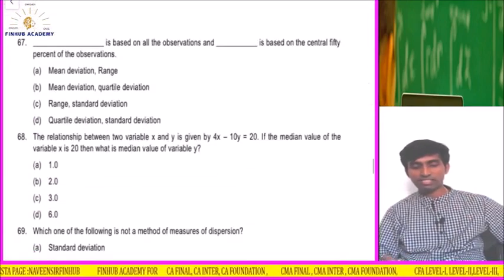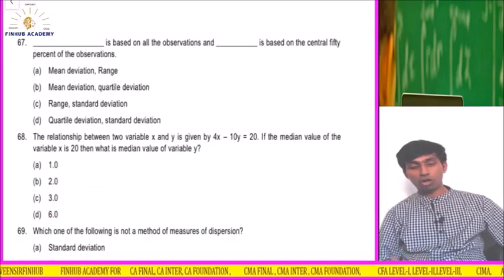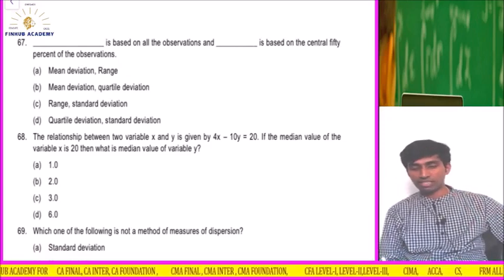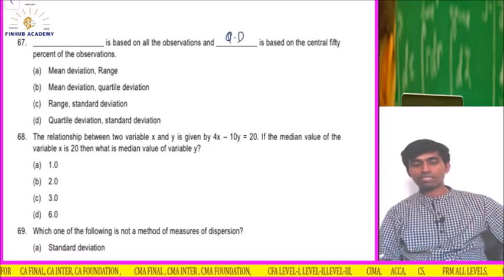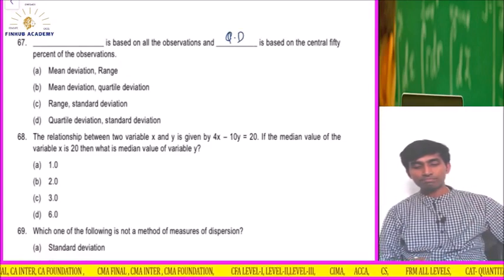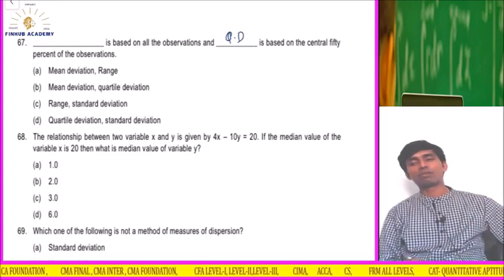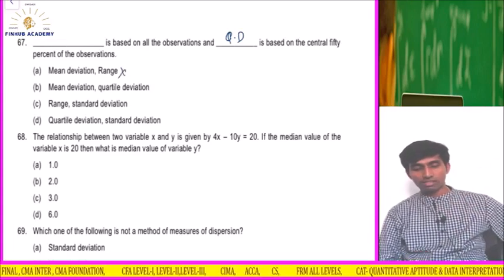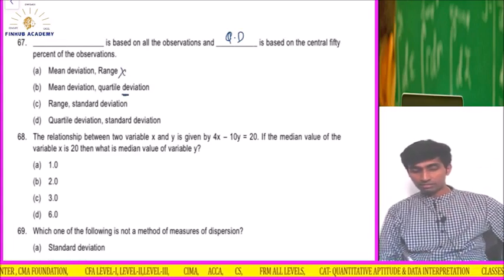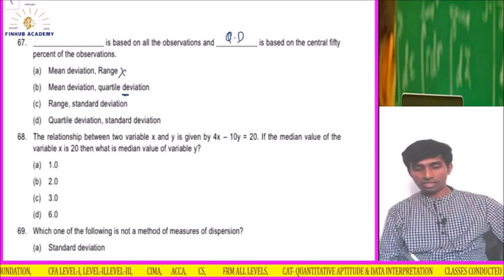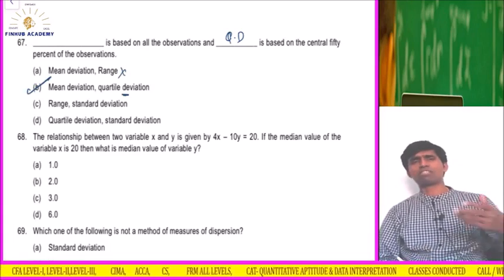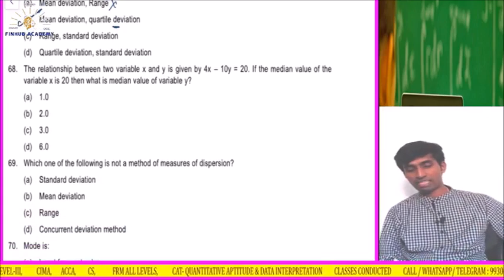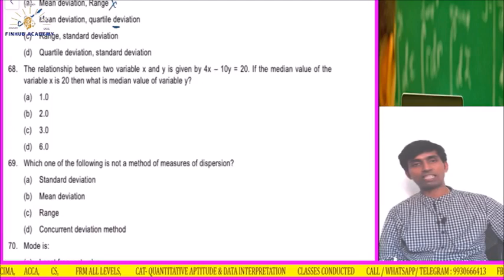After 66, 67. Dash is based on all observation. And dash is based on central 50% observation. That is quartile deviation. Dash is based on all observation. Is the range based on all observation? No. Range is based on extreme values. So range is not the answer. Quartile deviation is here in the second part. So I think mean deviation and quartile deviation. Obviously mean deviation is based on all the observations.